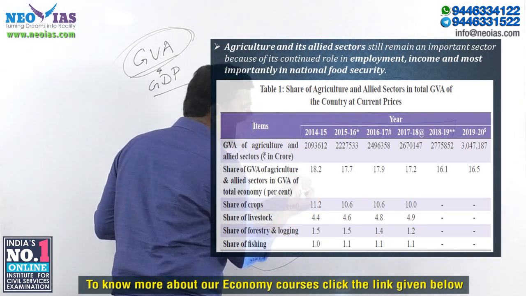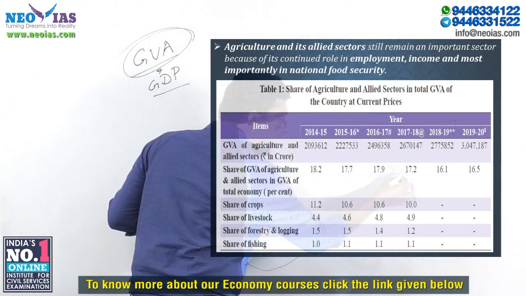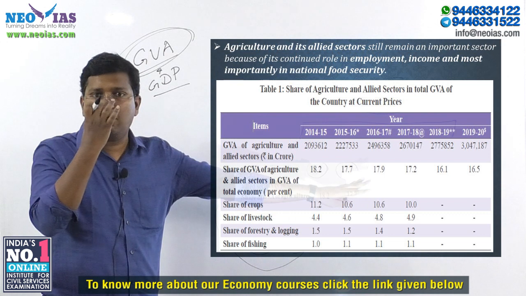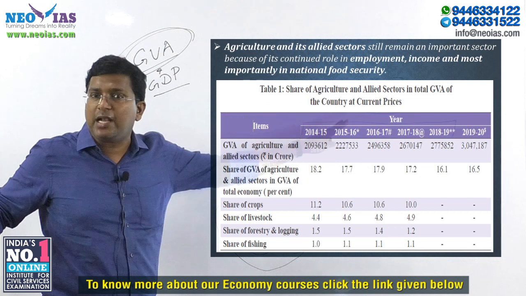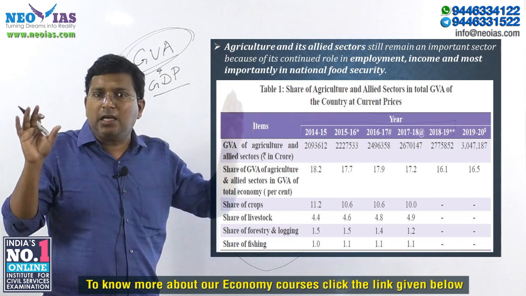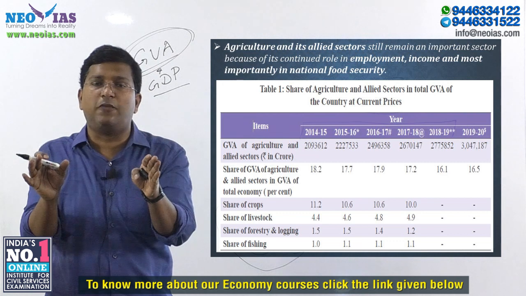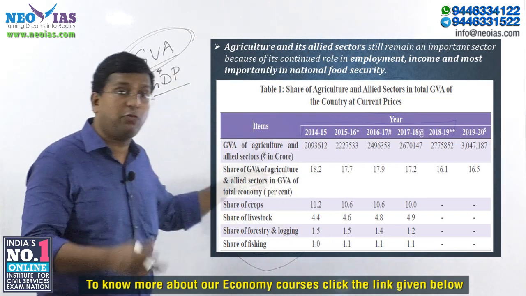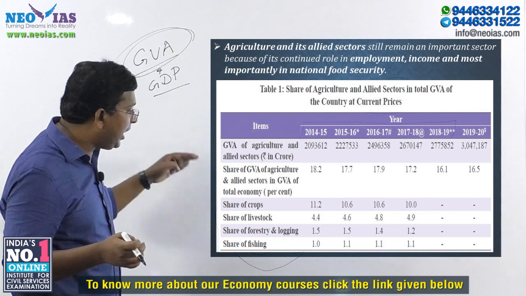The share of the primary sector, or the share of agriculture, has been declining. 18.2, 17.7, then there is a slight increase, again declining. You need to have an idea of the share of agriculture in the gross value added, which is related with our national income concept. In 2018-19, agriculture and allied sector constitutes nearly 16% of gross value added at current prices. This is what is explained in the economic survey, table 1.